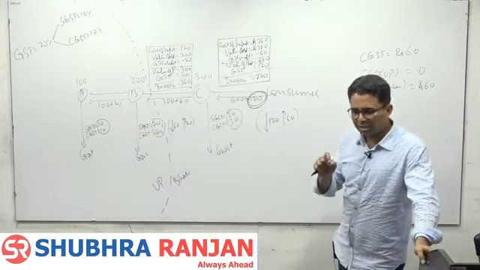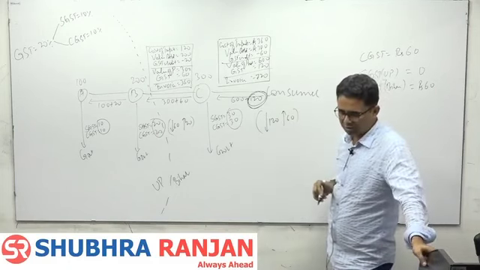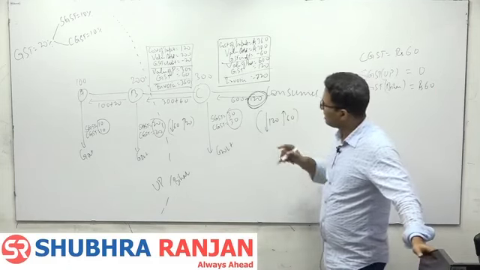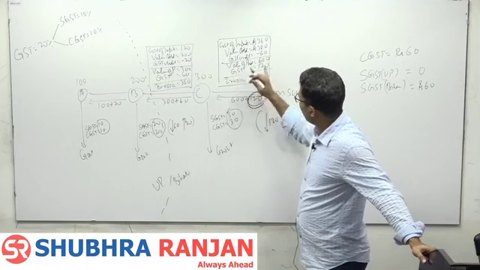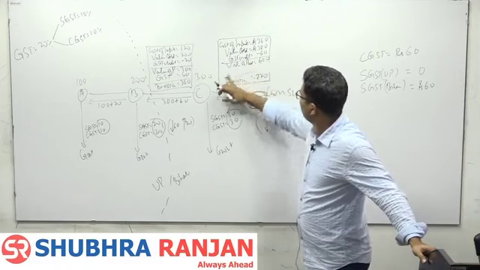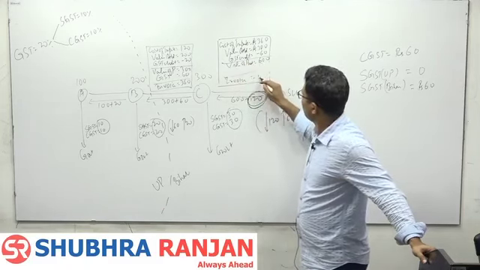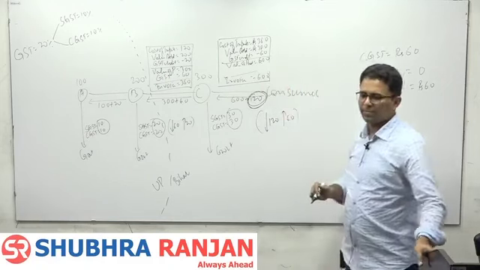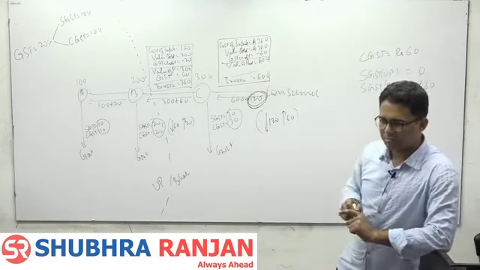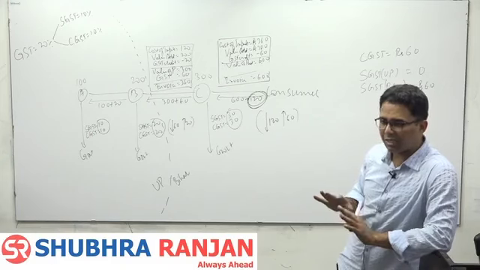Government doesn't collect any tax on exports. That is why in case of exports, they will not impose this and the price becomes 600. So effectively there is no tax on export.